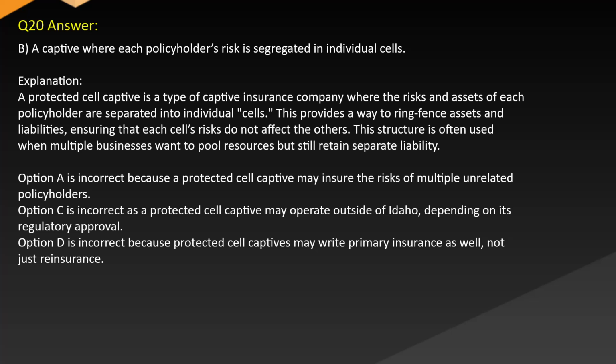Option A is incorrect because a protected cell captive may insure the risks of multiple unrelated policyholders. Option C is incorrect as a protected cell captive may operate outside of Idaho depending on its regulatory approval. Option D is incorrect because protected cell captives may write primary insurance as well, not just reinsurance.